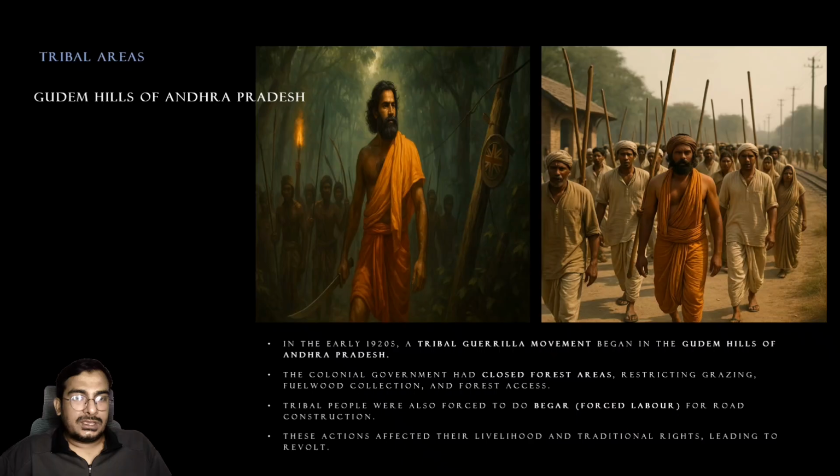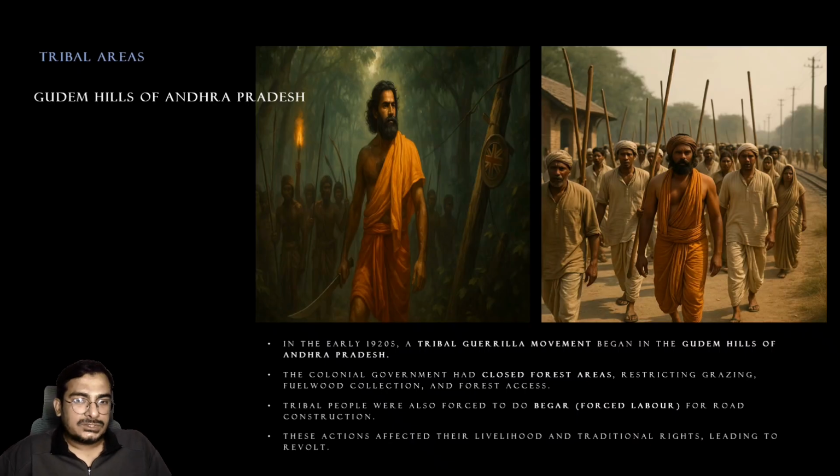The tribals get into the forest areas to collect firewood, honey, and various other things that they required for their day-to-day needs. But then the Britishers passed an act, and they closed down the forest areas, restricting grazing, firewood collection, and forest access. So this troubled the people of the tribal areas.